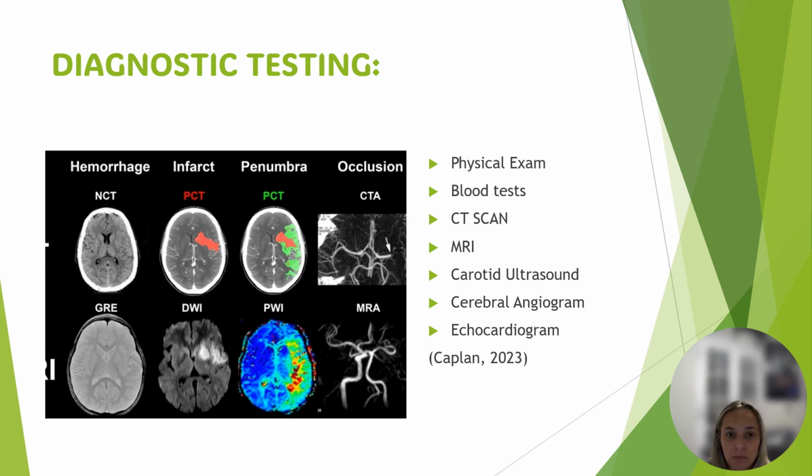And lastly, a cerebral angiogram, which is a test that is less common, but it can provide a detailed view of the arteries in the brain and the neck. This is where a flexible tube or catheter is inserted through a small incision, usually in the groin, and then the tube is guided to the major arteries, the carotid or vertebral artery in the neck, and a dye is injected to show the arteries under an x-ray image. Also, echocardiograms can be used to show if there are clots in the heart that may have traveled to the brain and caused the stroke.